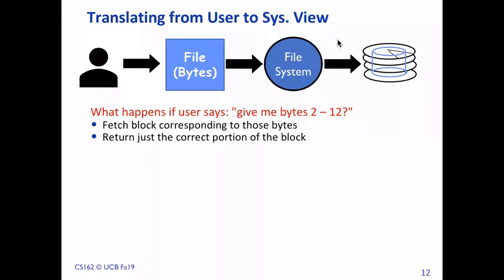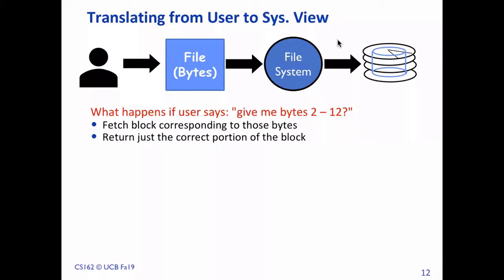For example, I may want byte number 2 to 12, and it has to get data from somewhere. The user will know only the file name, and he may want bytes 2 to 12. So it has to be translated inside into a block number and which bytes, and so on.